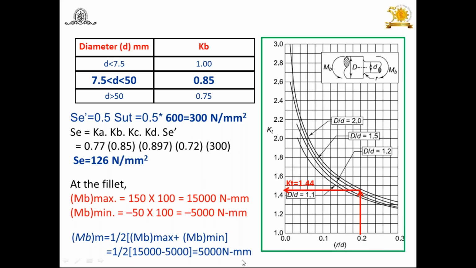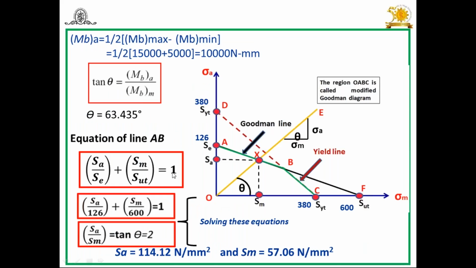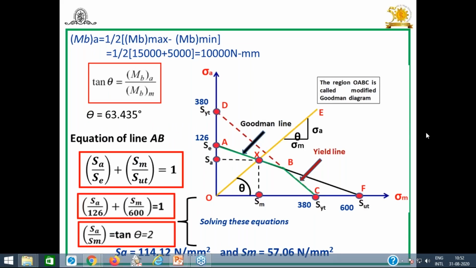You will get 5,000 Newton mm. Similarly, find out MBA amplitude. So you will get 1/2 (MB max minus MB mean), and here it becomes plus 5,000. You will get 10,000 Newton. Once you have MBA and MB mean, you can draw this diagram.